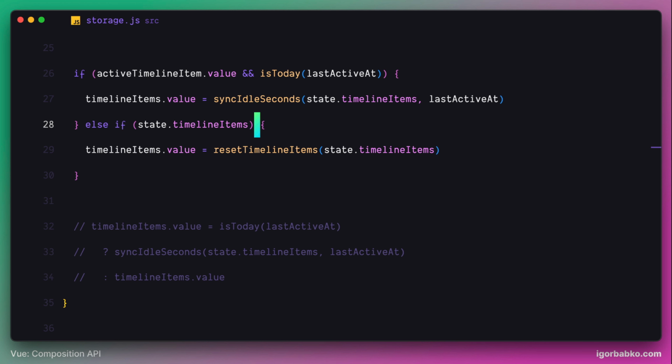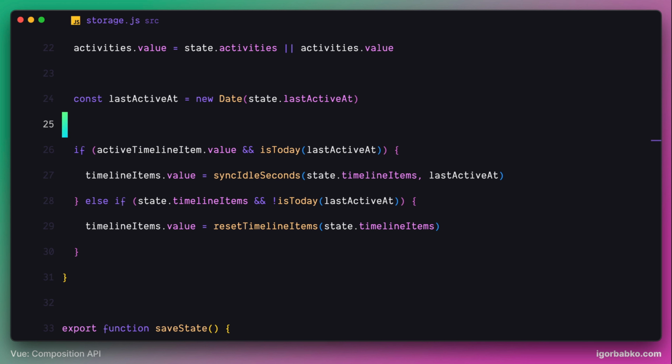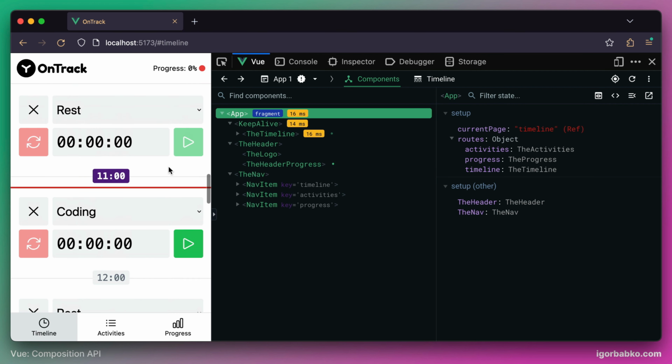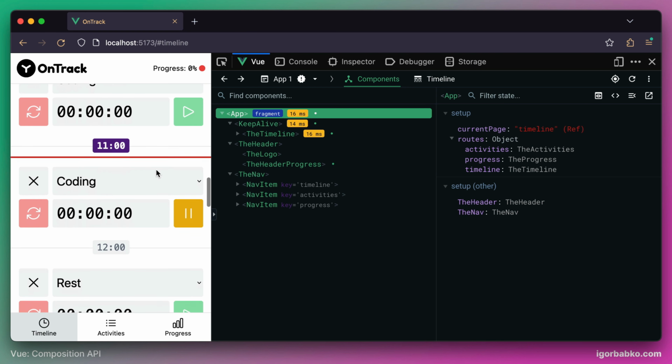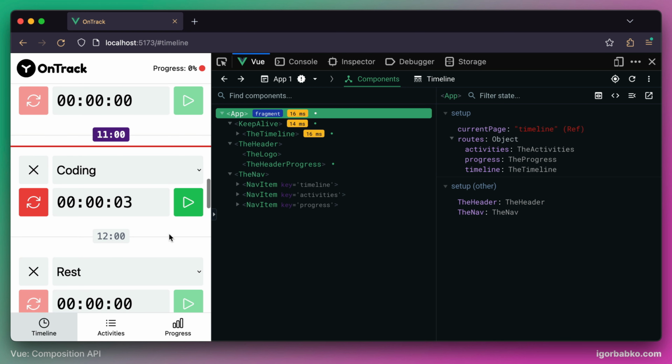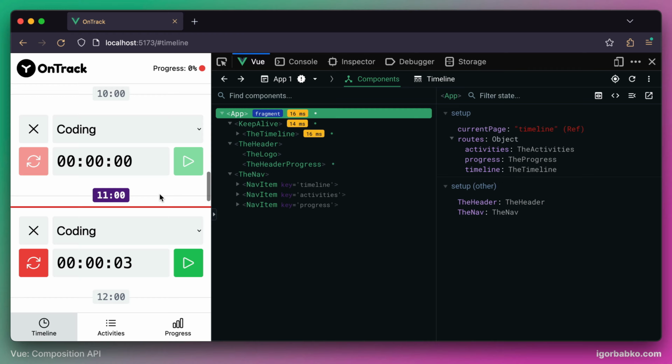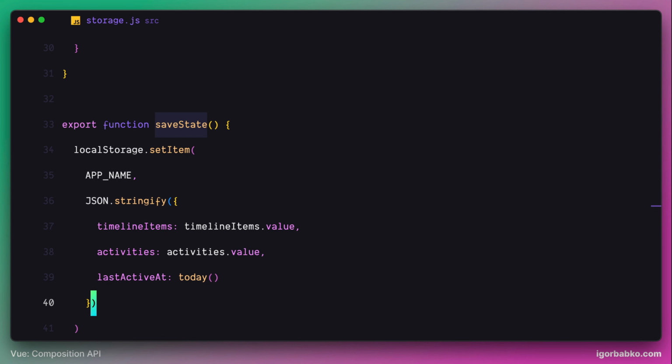And by the way, we're going to call the resetTimelineItems function only when we open up the application another day, not on the same day when we last had this application open, which we can ensure by calling the isToday function with negation. And now let's see what is going to happen in the browser if I assign a couple of activities to different hours and also track a couple of seconds. And if we emulate the situation of opening up the application tomorrow once again,